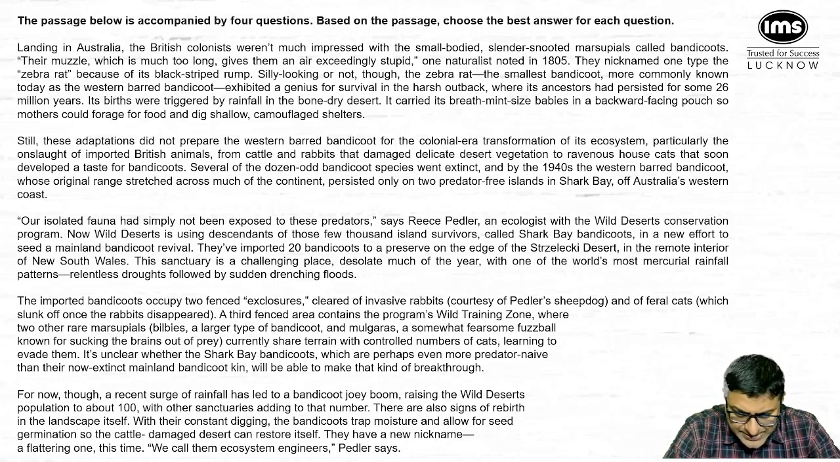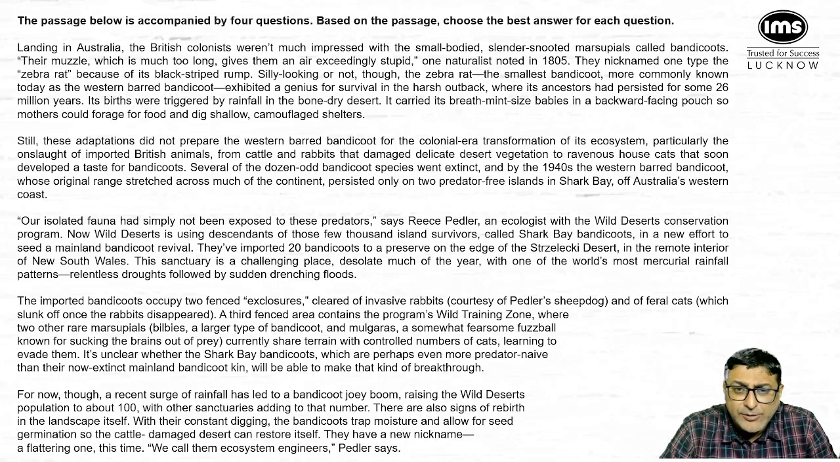Okay, coming to the next part, fourth paragraph, it says the imported bandicoots occupy two fence enclosures cleared of invasive rabbits and of feral cats, slunk off once the rabbits disappeared. A third fenced area contains the program's wild training zone, where two other rare marsupials, bilbies, a large type of bandicoot, and mulgaras, a somewhat fearsome fuzzball known for sucking the brains out of prey, currently share terrain with a controlled number of cats learning to evade them. It's unclear whether the Sharkway bandicoots, which are perhaps even more predator naive than their now extinct mainland bandicoot kin, will be able to make that kind of breakthrough.